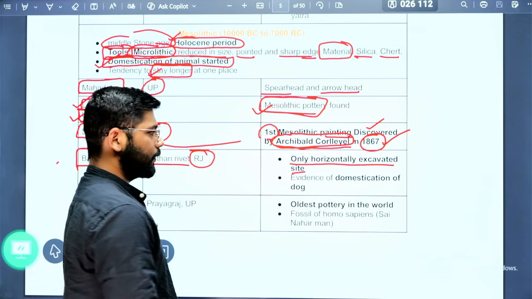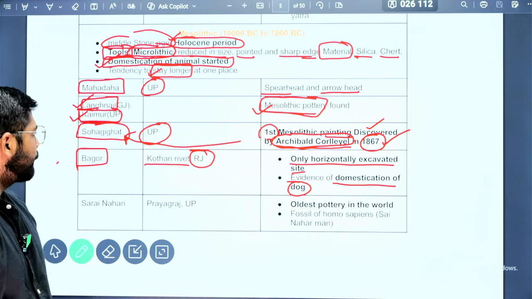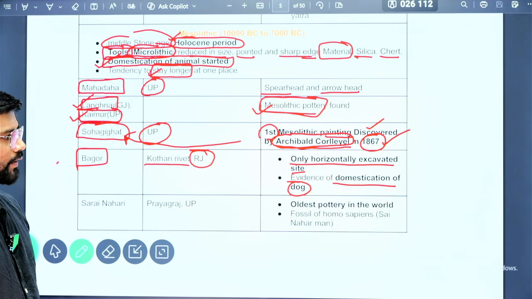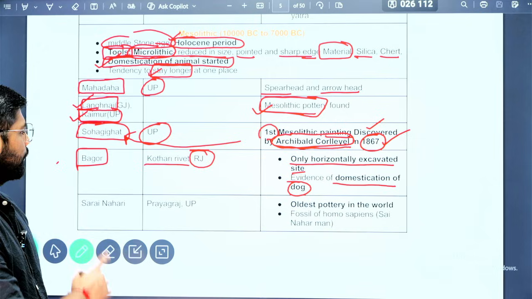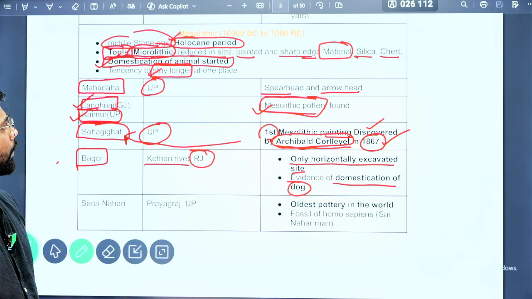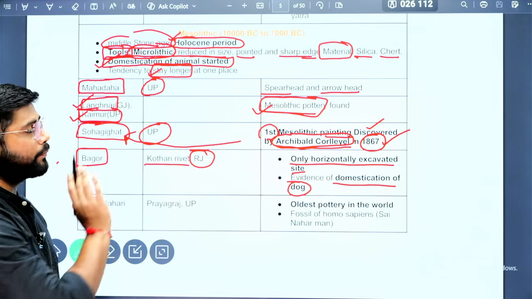Next, the evidence of domestication of the dog. Where did we find it? We found it in Bagor. So this is the important aspect you need to know about the Bagor site and the Mesolithic period. Domestication of animals, particularly the dog, we have found evidence of in the Mesolithic period.